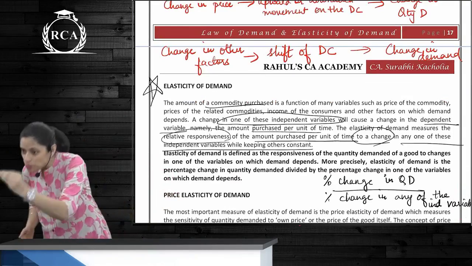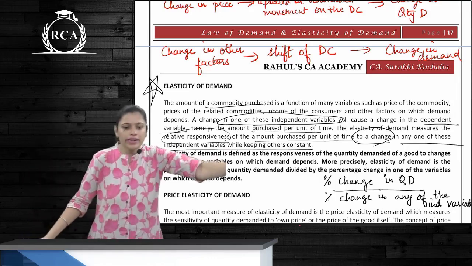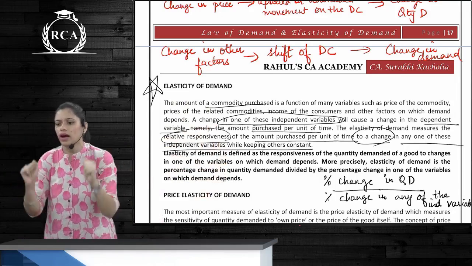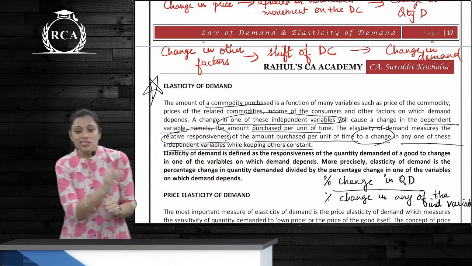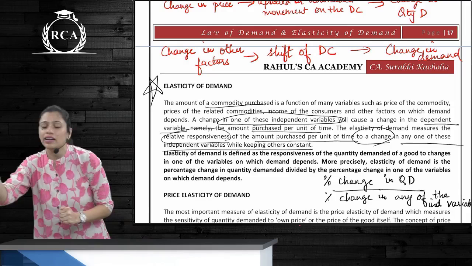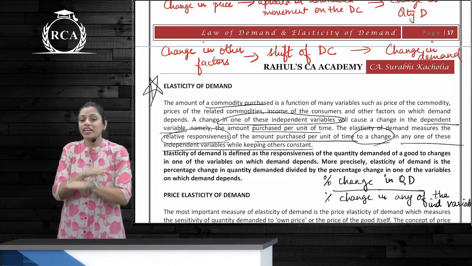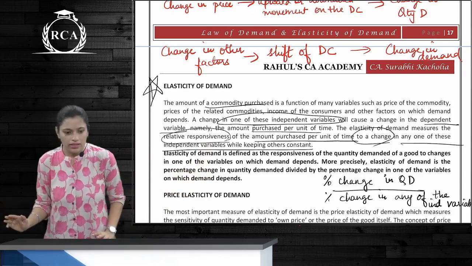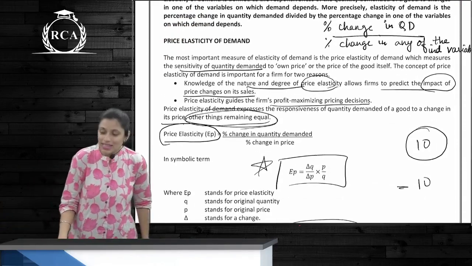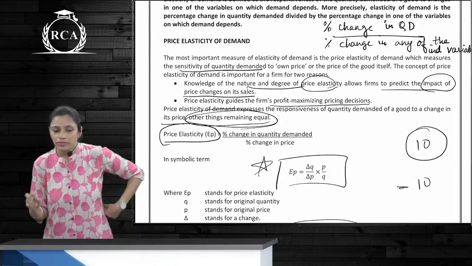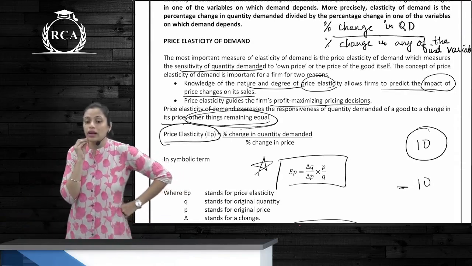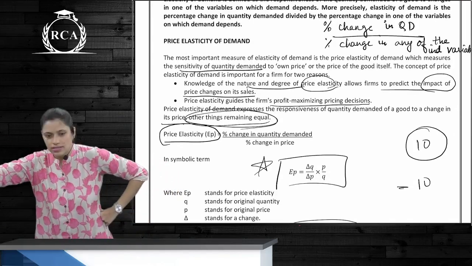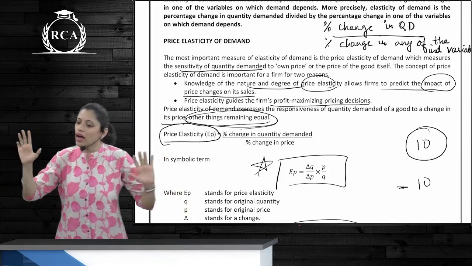It is the responsiveness of quantity demanded to a change in any one of the determinants of demand. Percentage change in quantity demanded by percentage change in any one of the factor or determinant of demand. Price elasticity of demand shows the relationship between price and quantity demanded: how the quantity demanded responds to a change in price. We need to understand how the elasticities come.